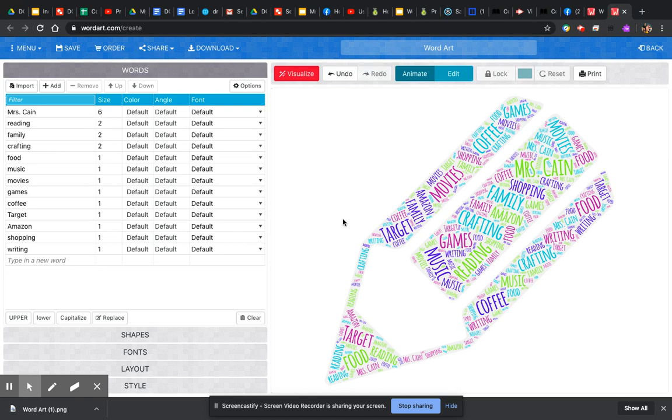So the cool thing is you can print off images. You can, like I said, put them on the internet. You can put them on Schoology, things like that, and we'll share it that way. I just thought this was a neat thing to do, and it's a good way for us to get to know you guys a little bit more.